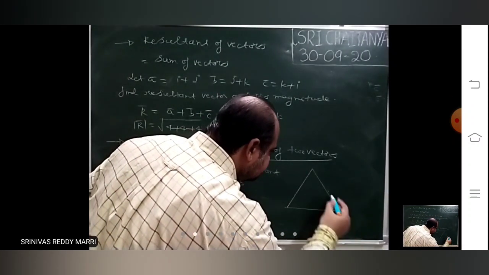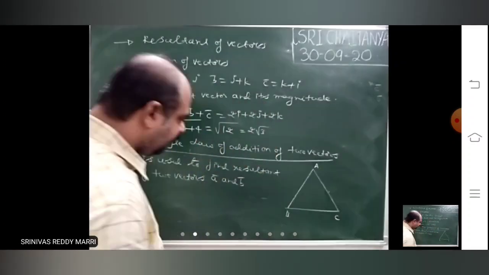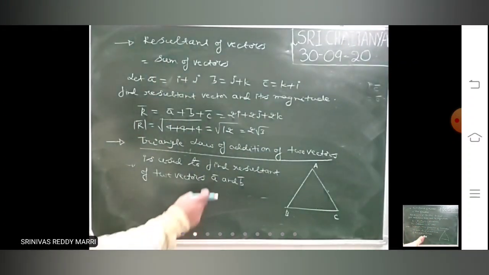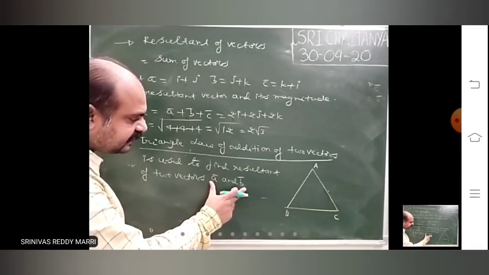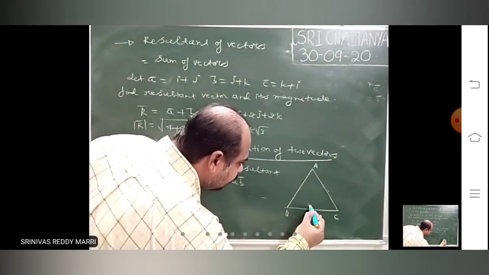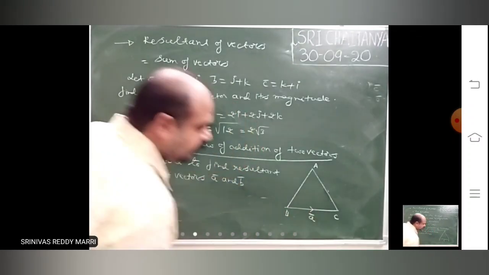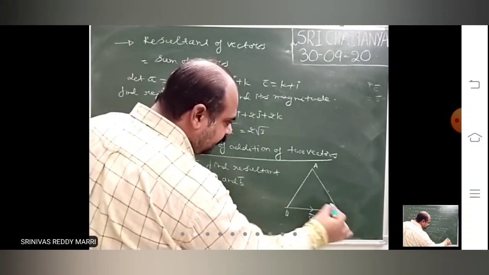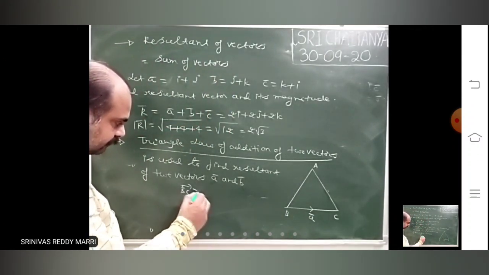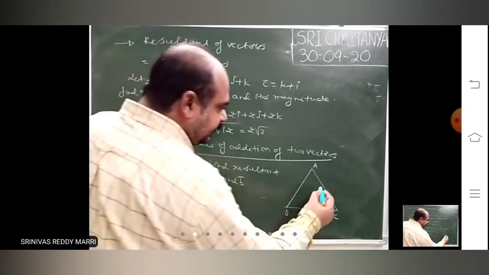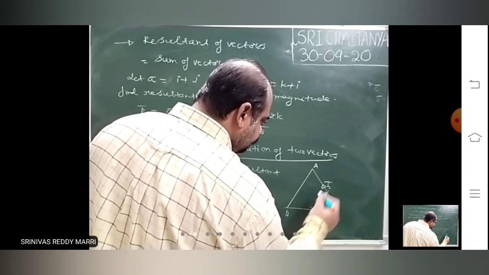So suppose a triangle is there like this. Suppose you want to calculate the resultant of A bar and B bar. These vectors we will represent by two sides of the triangle. Let us say A bar represents BC bar, and then CA bar represents B bar.